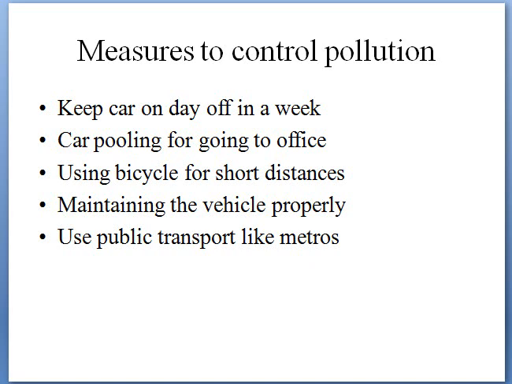Next is keeping your vehicle in good condition. It means the engine should be in good condition. You have to do proper maintenance for your vehicle. Next one is use public transport like metro trains so that pollution will come under control. So these are the different things that we can do for controlling pollution.